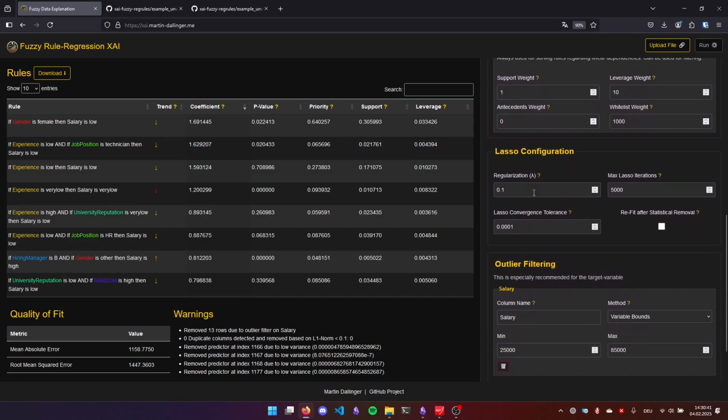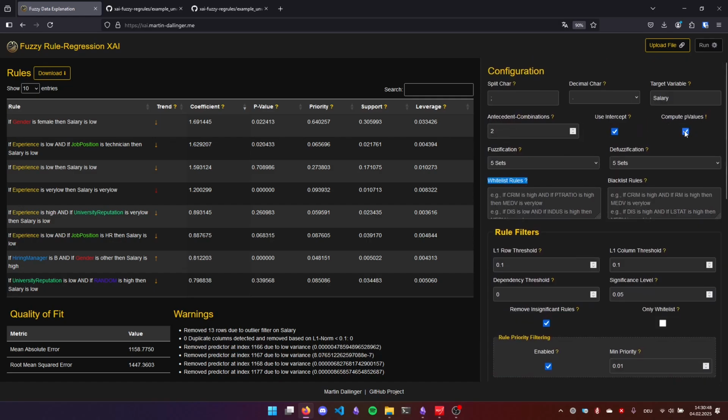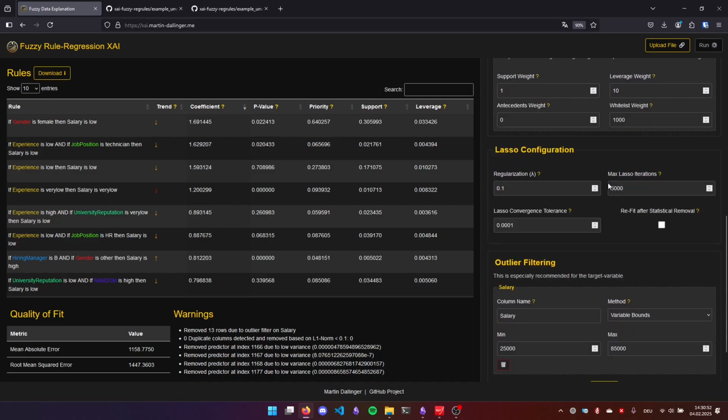For the lasso configuration, this is a very vital part, and you might have to do some trial and error before you compute the p-values, since you could over-regularize stuff and get to underfitting, or do too many iterations and get to overfitting. So this is a bit of a trial and error region. Lasso regularization is an iterative process because there's no closed-term solution. So it's a bit tricky to get this right, and it might take you a few tries.